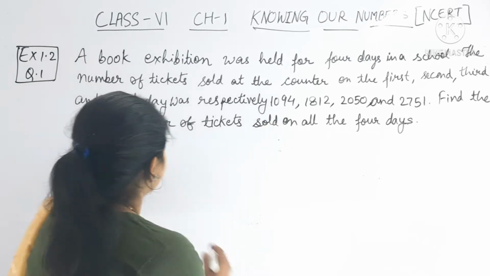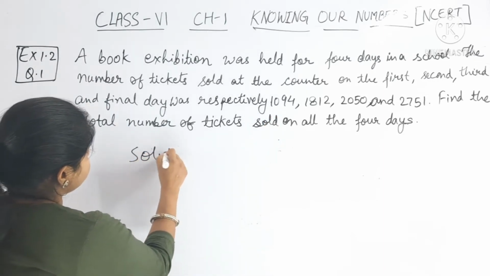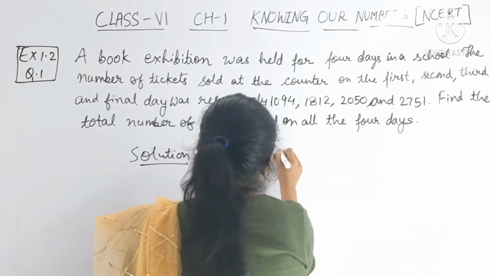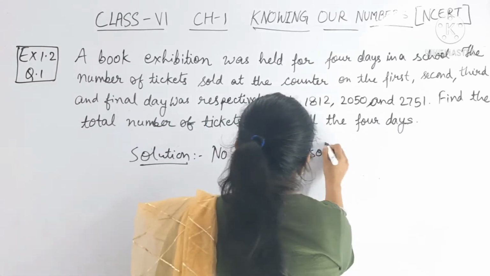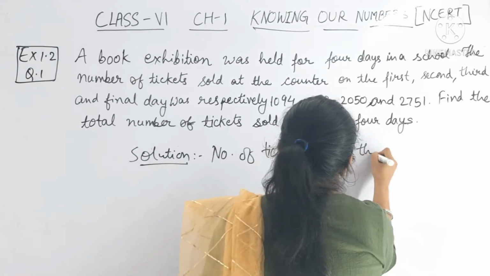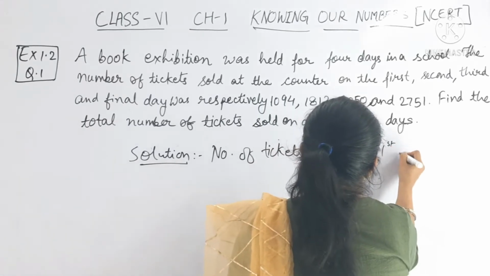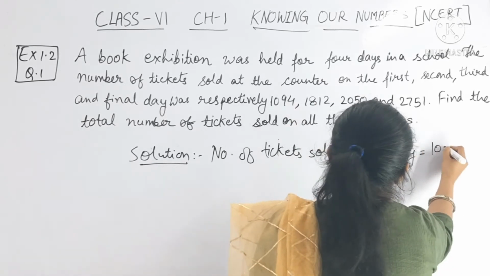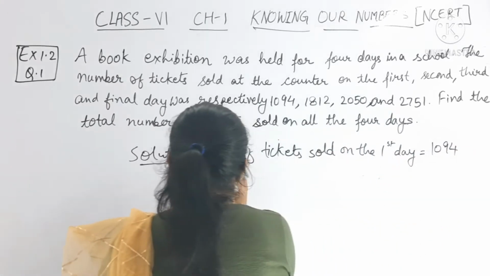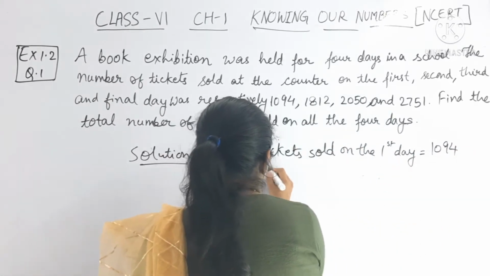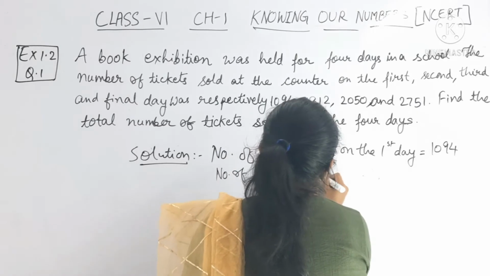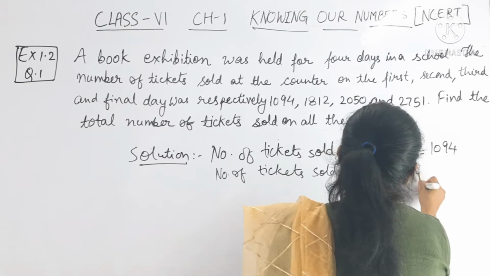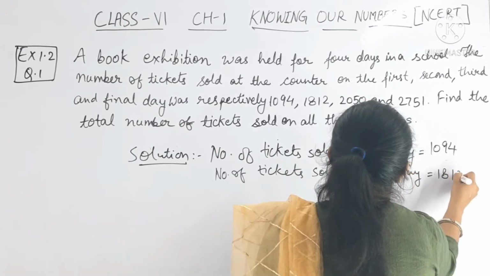On the first day, so I am writing here the solution. Number of tickets sold on the first day is 1094. Number of tickets sold on the second day is equal to 1812.